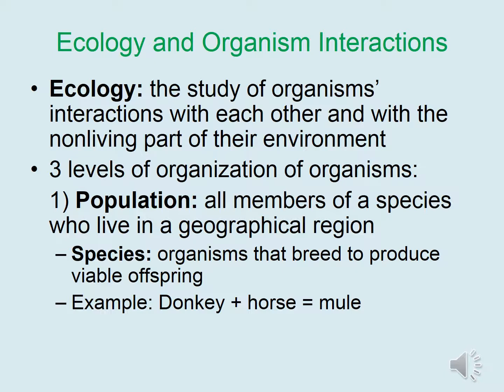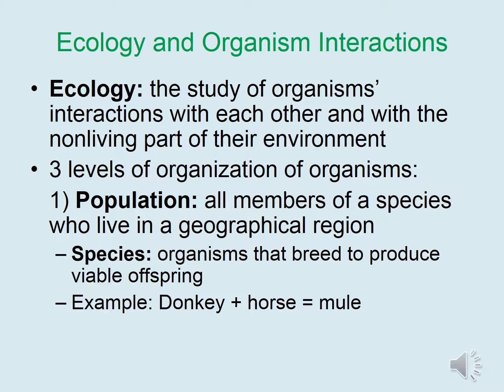Ecology is the study of organisms' interactions with each other and with the non-living part of their environment. There are 3 levels to the organization of organisms and their interactions with one another to consider. The first is a population, which includes all members of a species who live in a geographical region. Geographical region is open to interpretation. For instance, we could consider the human population in Chicago, in Illinois, in the United States, on the North American continent, or even the entire global human population.